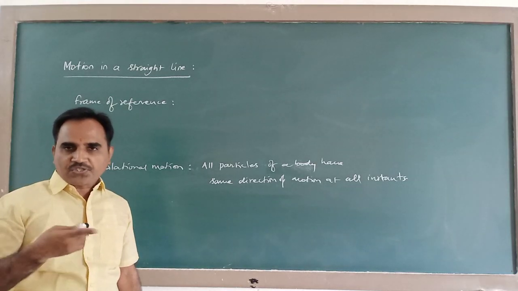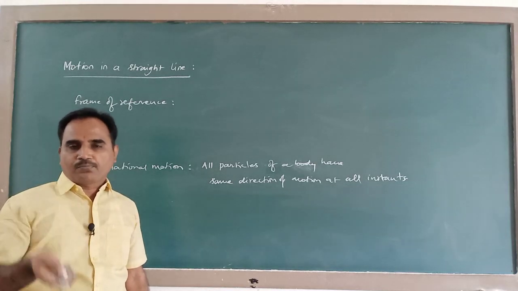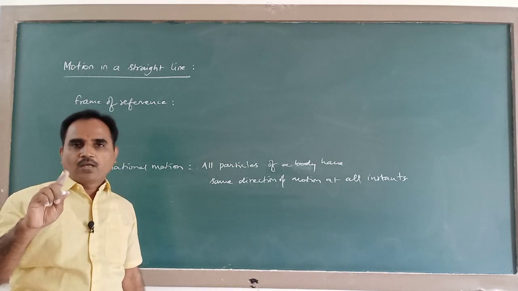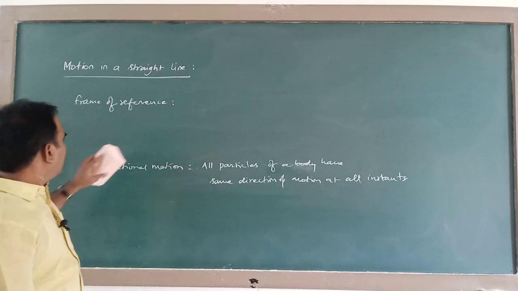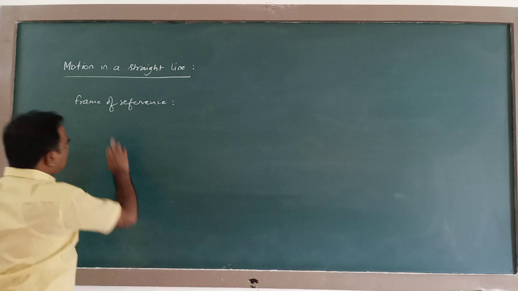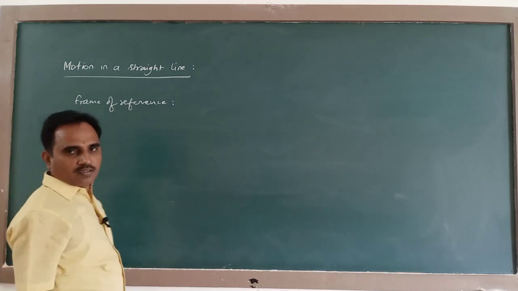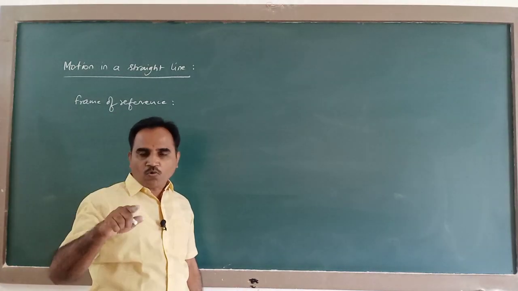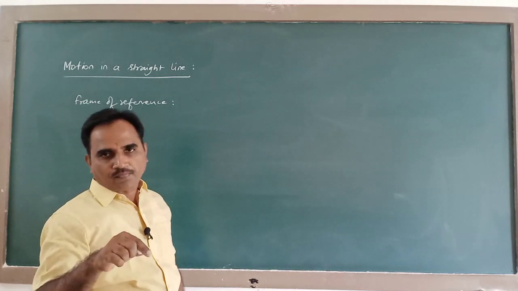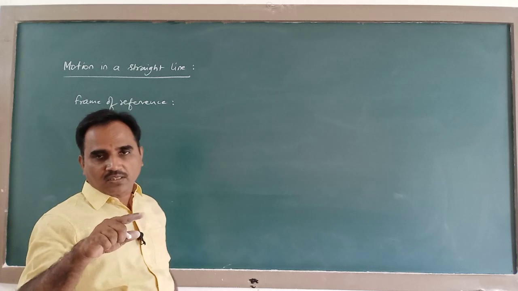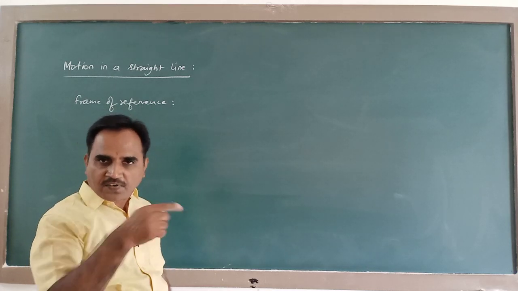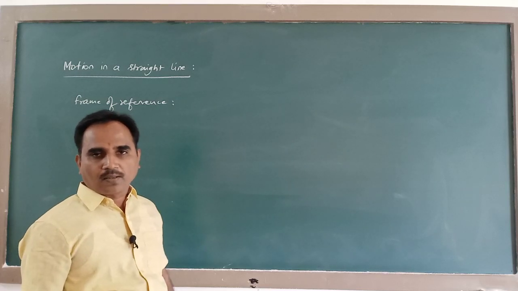So, to describe the state of rest or motion, we need to consider some reference point, and to take that reference point, we always consider the frame of reference. This frame of reference is a Cartesian coordinate system at the origin of which an observer is considered, and we express the motion or rest with reference to that observer.